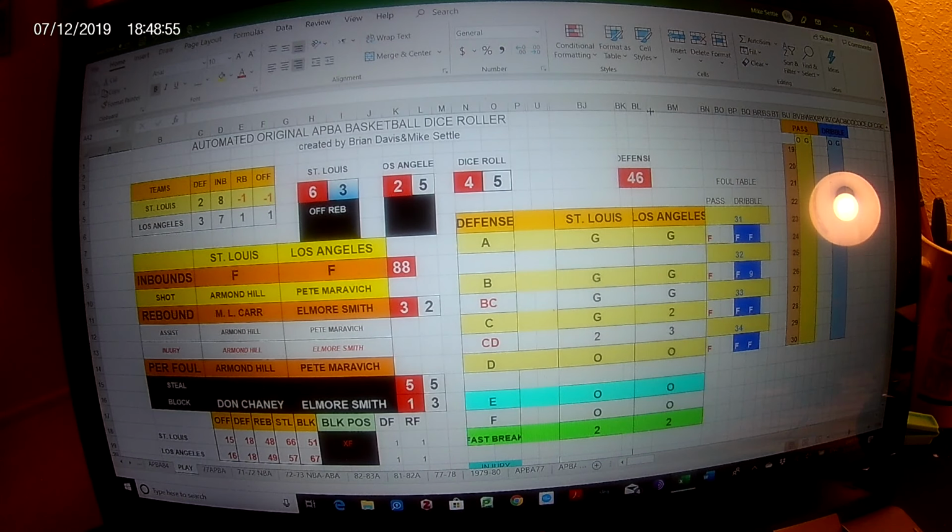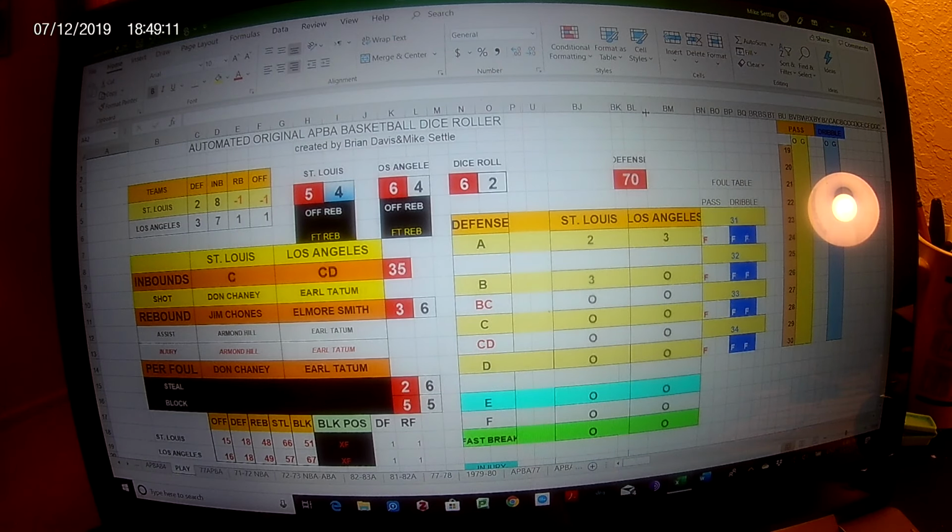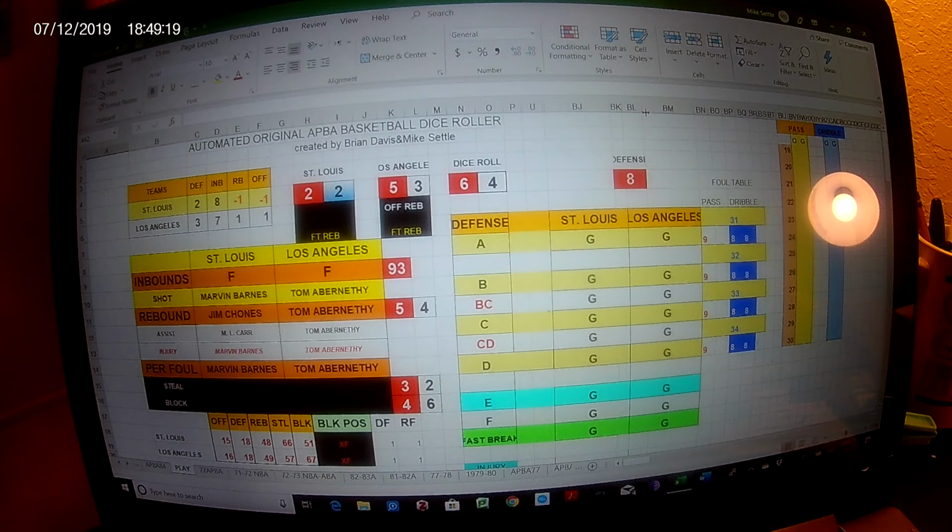23-21, St. Louis. They have the ball. In F, finally get Jones out of there. F, Armand Hill. Finally got a passer. Passes to C. It's open. Great pass by Armand. Barnes is going to try the jumper from C. He's open. And bang, Marvin hits it. This is the best he's played in these 6 games, I think. Assist from Armand Hill. Immediately, the St. Louis offense looks better when Armand Hill gets in there. I thought about starting him. He just has those low 2 and 3 numbers.